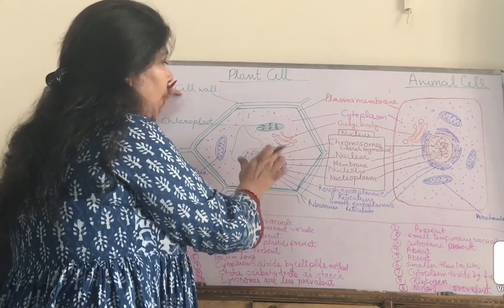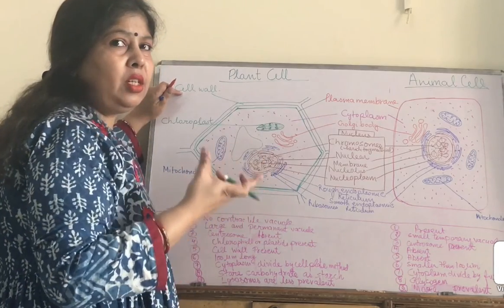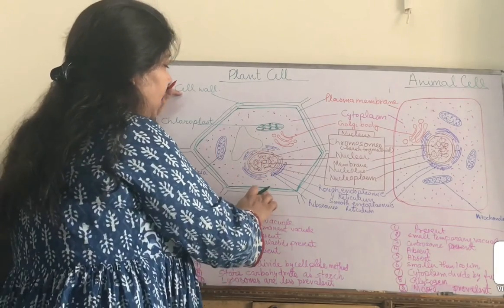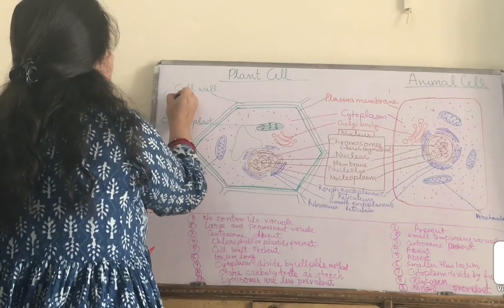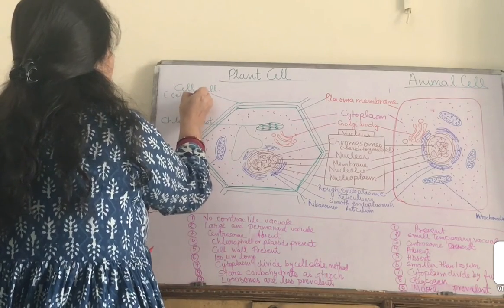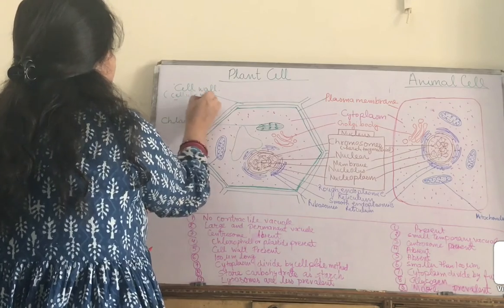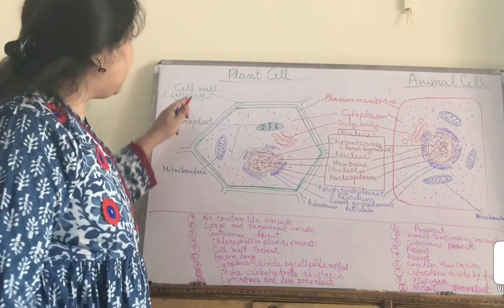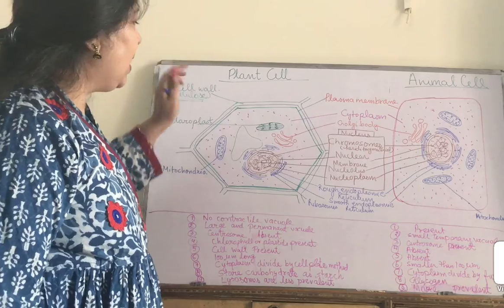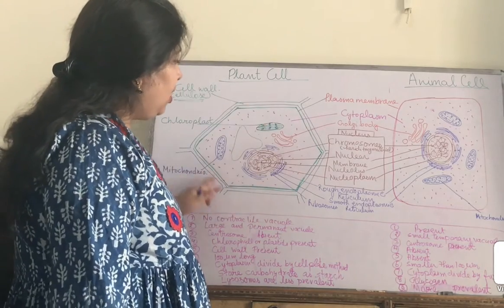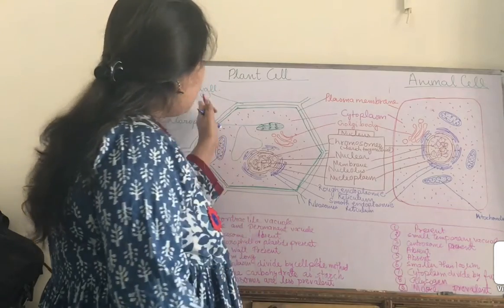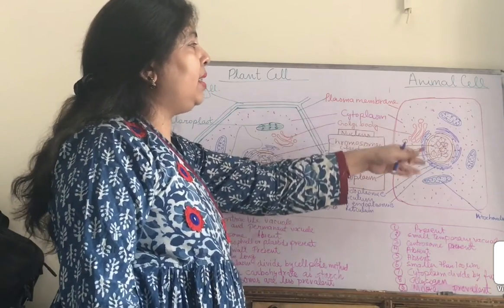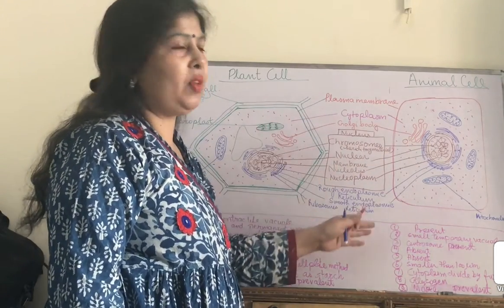That's why the plant cell cannot change shape. It is a little bit harder, and it is made up of a substance called cellulose. This is an important question which comes in the exam, that the cell wall is made up of cellulose, and it is a rigid outer boundary of the plant cell. And this cell wall is not present in the animal cell. It is absent.